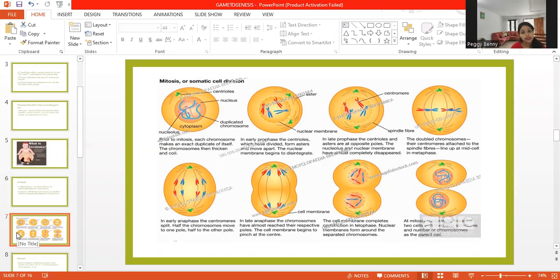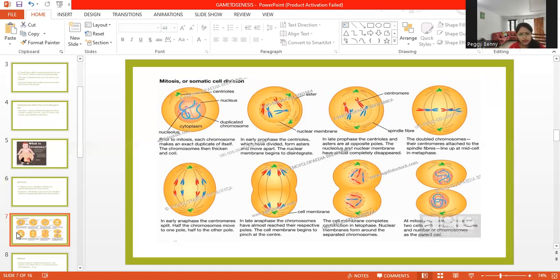There are many phases in mitosis, which include prophase, metaphase, anaphase, telophase. Let me explain it to you as much as possible. In the mitotic division, each chromosome extends and duplicates itself. That is, they make an exact copy of themselves, and they thicken and coil.